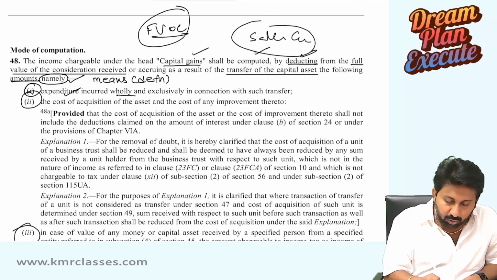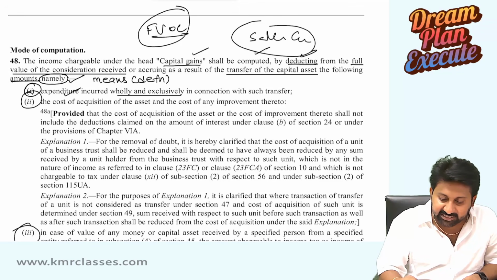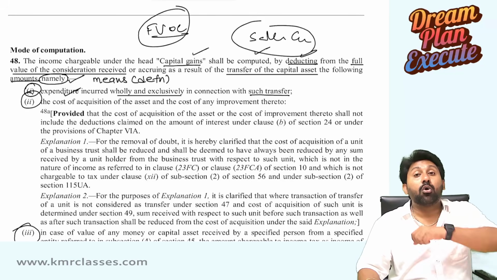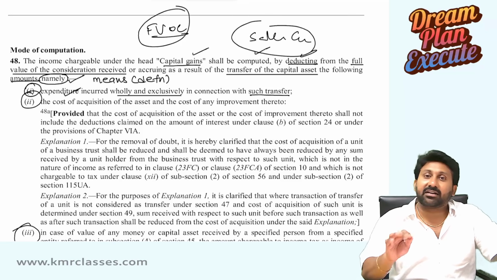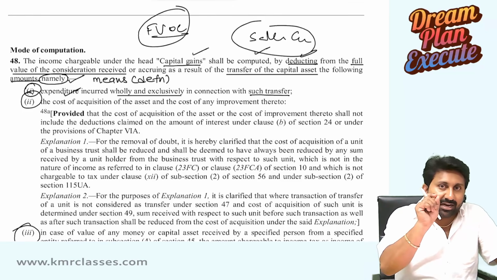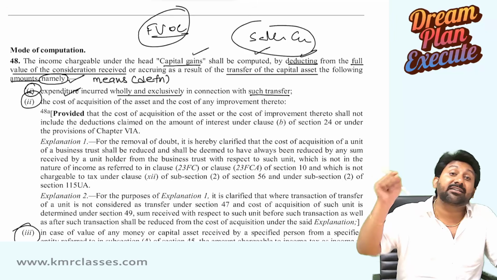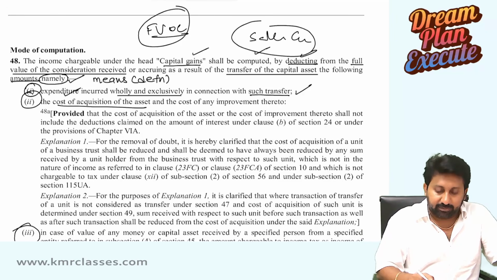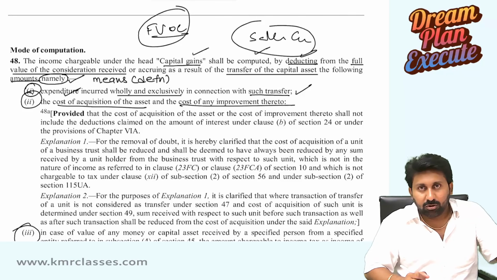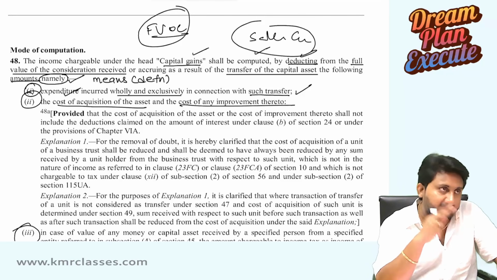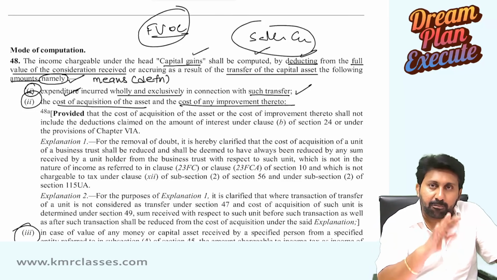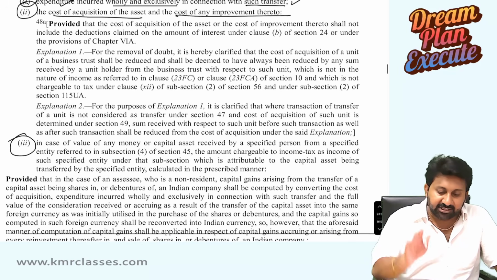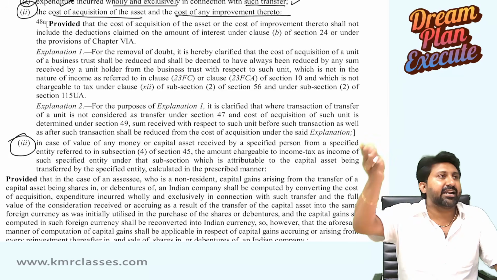Expenditure incurred wholly and exclusively in connection with such transfer. Not in connection with acquisition, in connection with the transfer. Next, cost of acquisition of the asset and cost of any improvement thereto. So you acquire the asset, that is the cost of acquisition, and the cost of improvement if any, so that you can reduce. Explanations relating to business trust we will discuss later, not now.